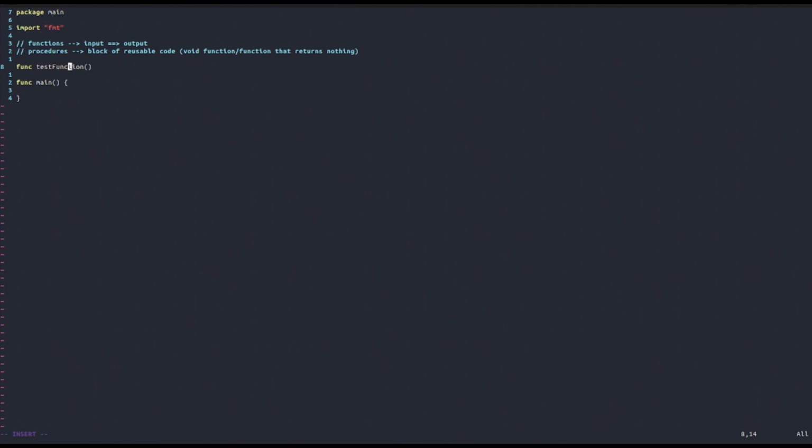Now notice that when you work with bigger programs, when you want to write, for example, in a file, a function that is also exported, you want to write it with a capital letter, as with variables. If you want to export a variable to other files, you have to write it with a capital starting letter. In this case, we're still working with a single file, so we don't have to worry about it. And technically, if you have not installed a Go environment on your computer yet, we will do that once we have covered the basics. You're probably still using, as I recommended in the description, the Go Playground website to experiment with these features of the language.